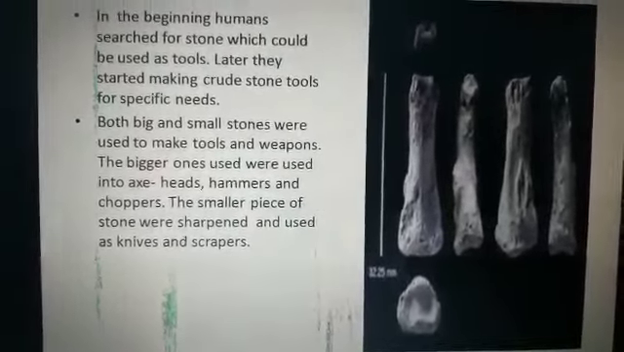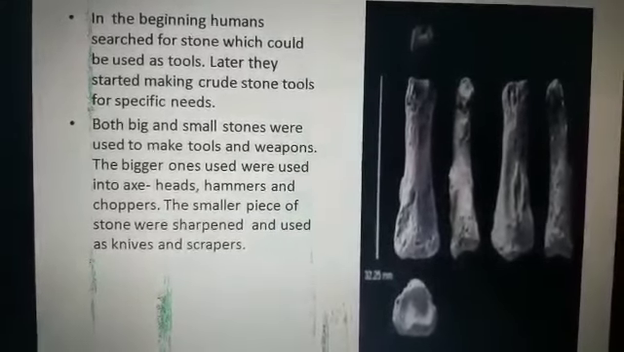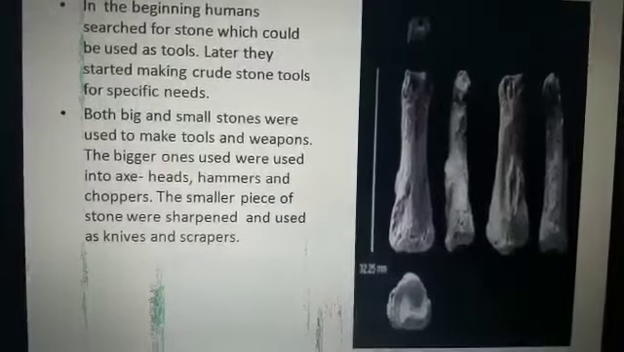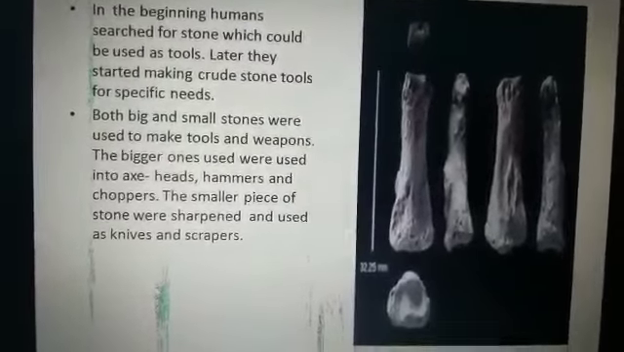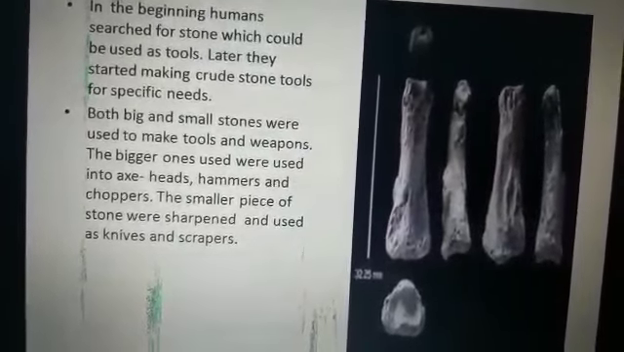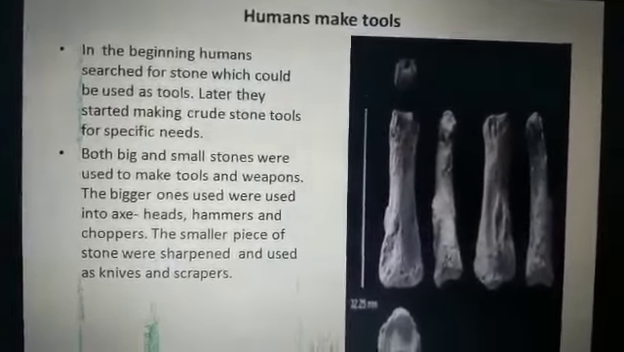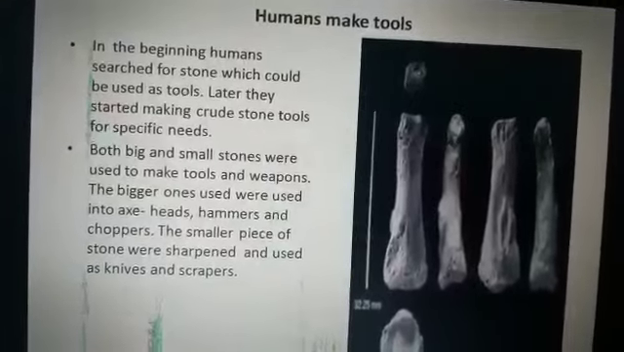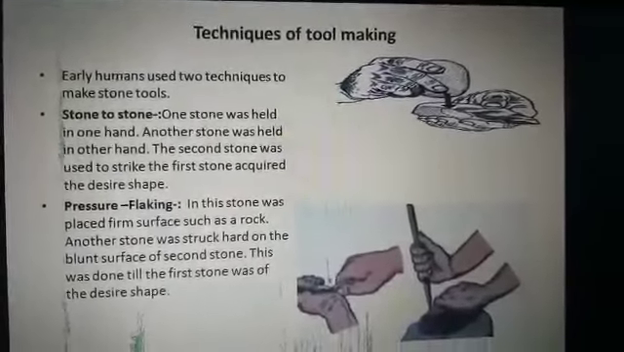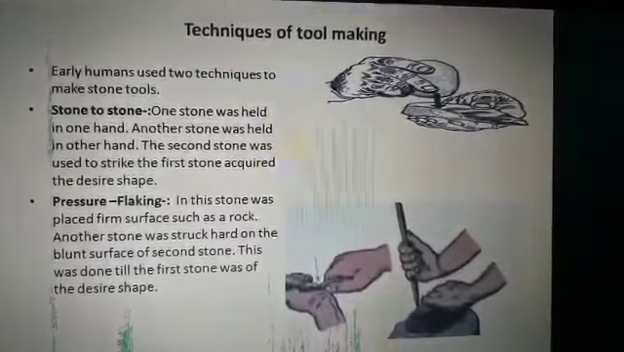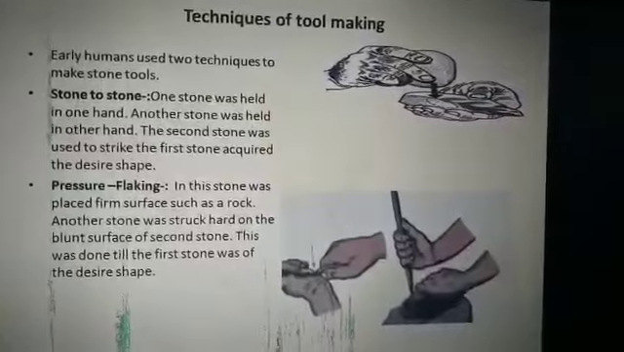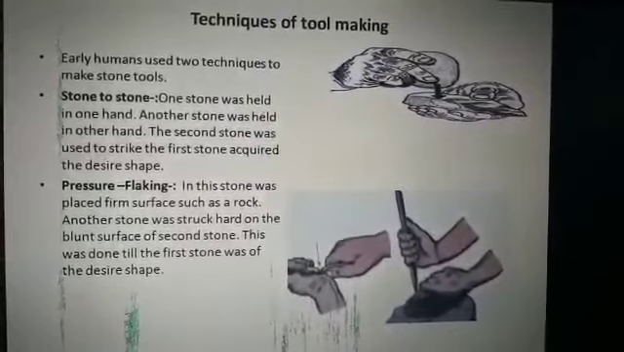stone tools. The bigger ones were used as axe heads, hammers and choppers, and smaller pieces of stone were sharpened and used as a knife and a scraper. So we can say that early humans used stone tools for different purposes. Further, we will discuss the techniques of tool making, how early humans made stone tools, and which two techniques were used by early humans.